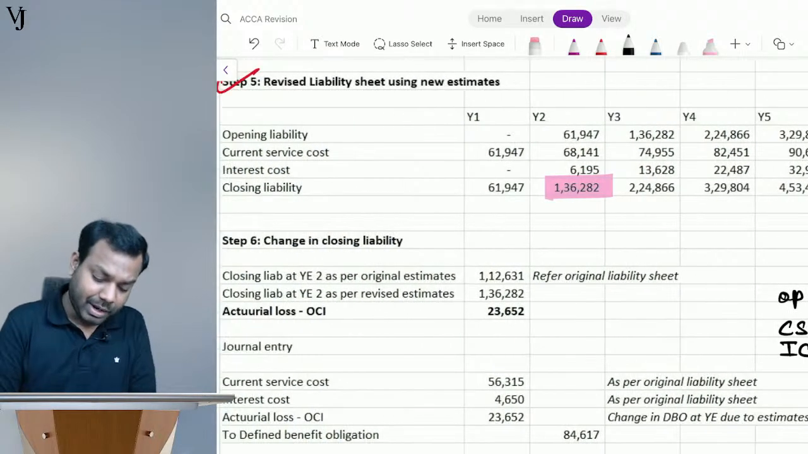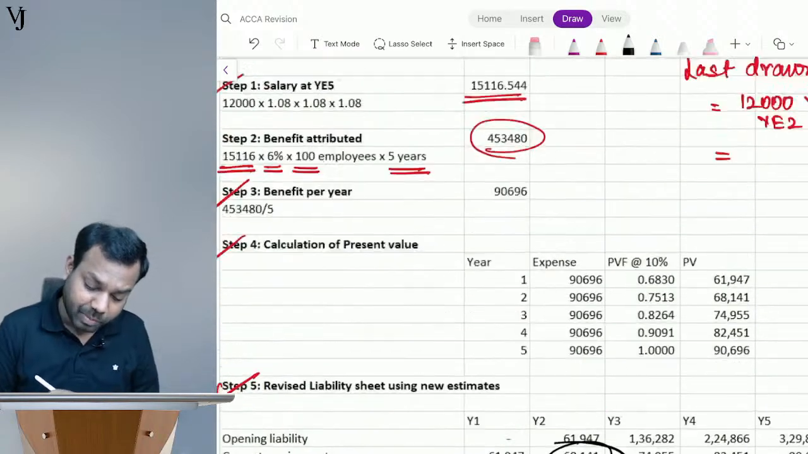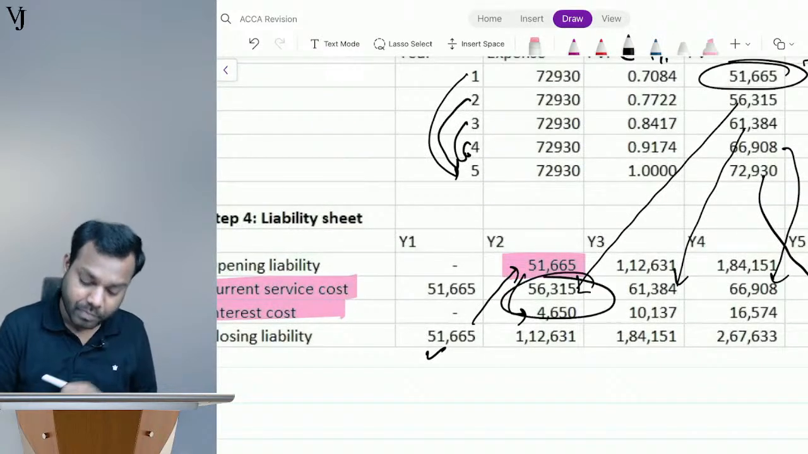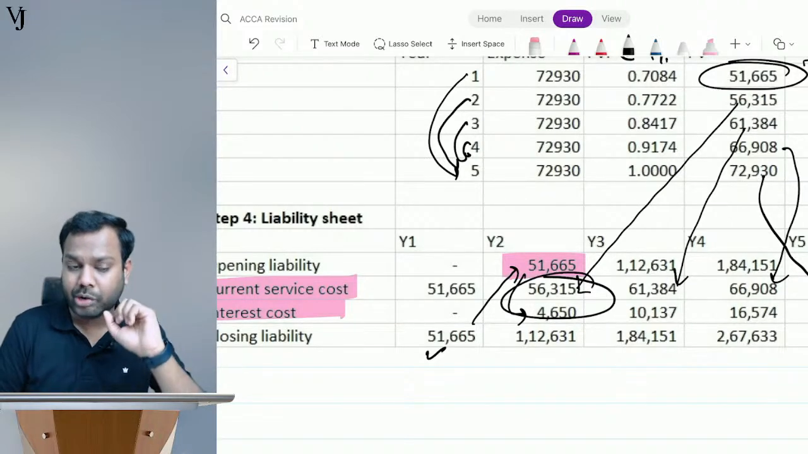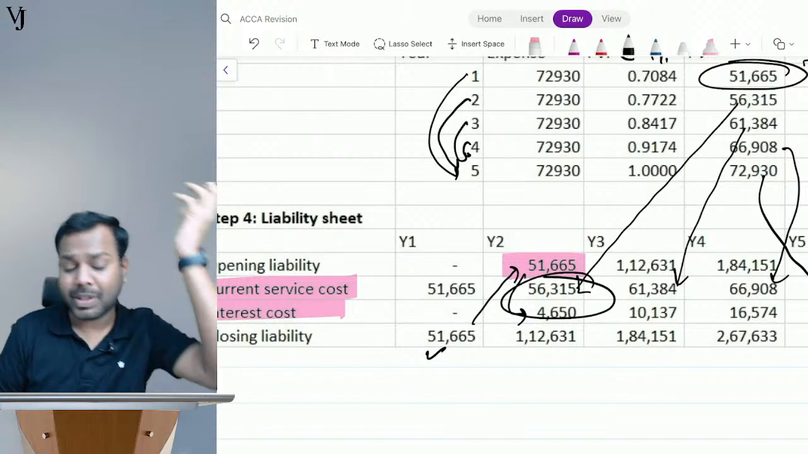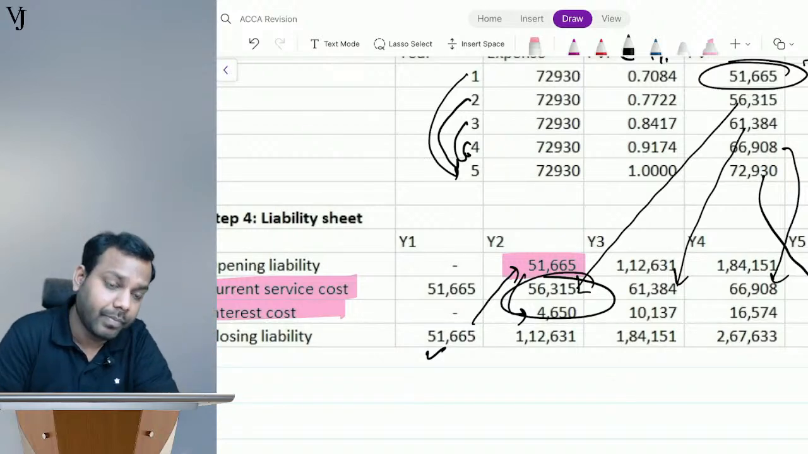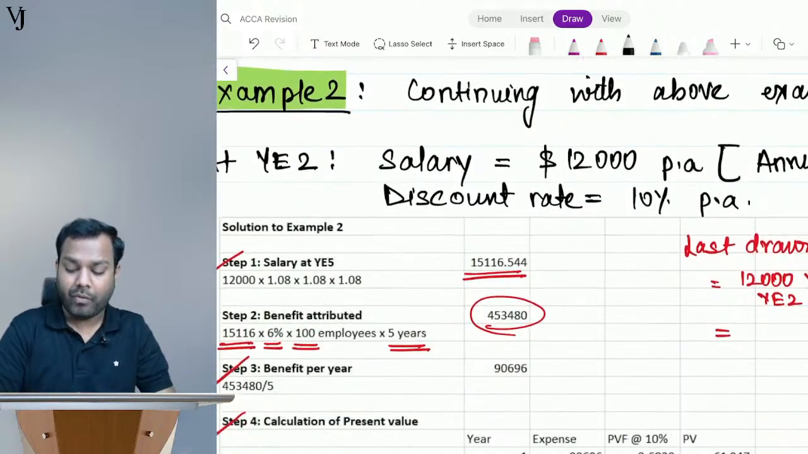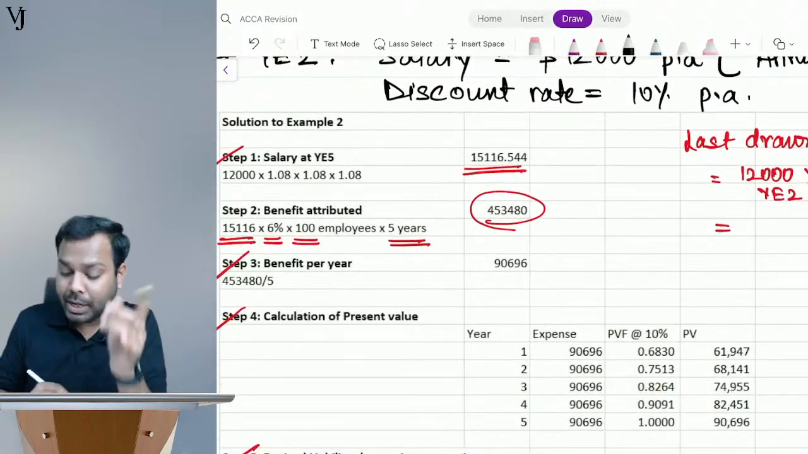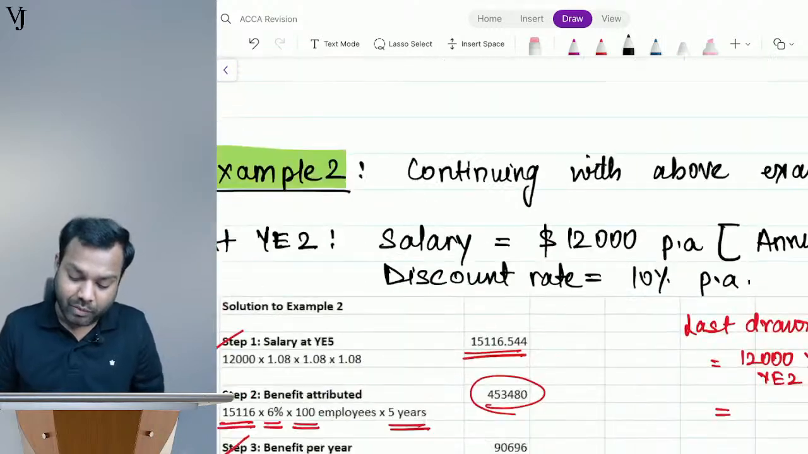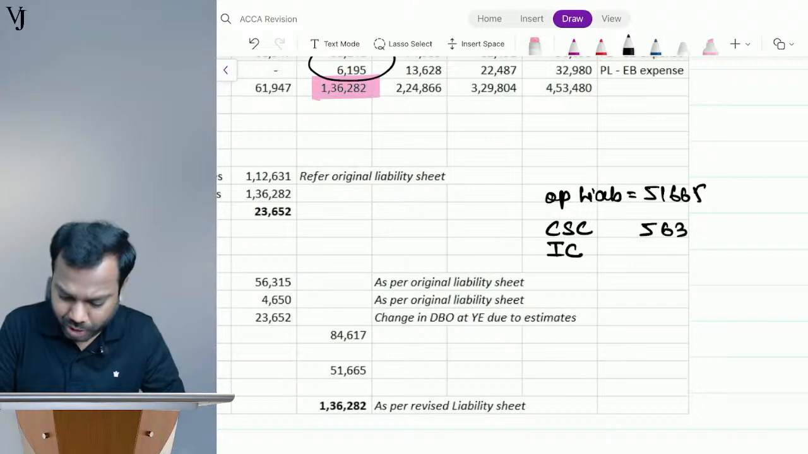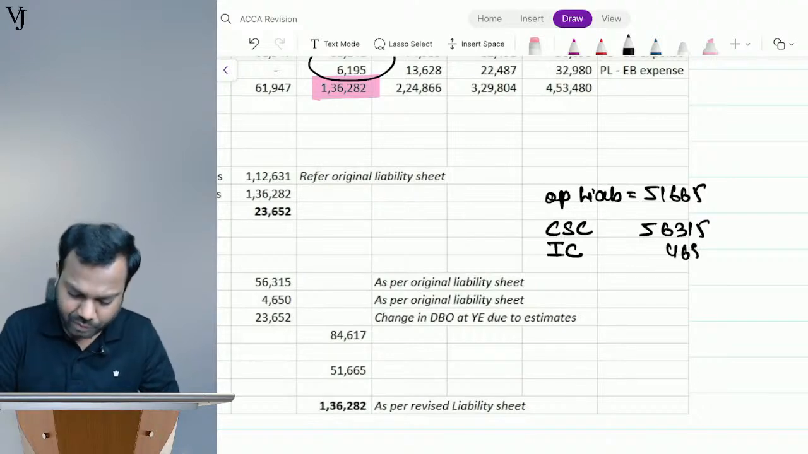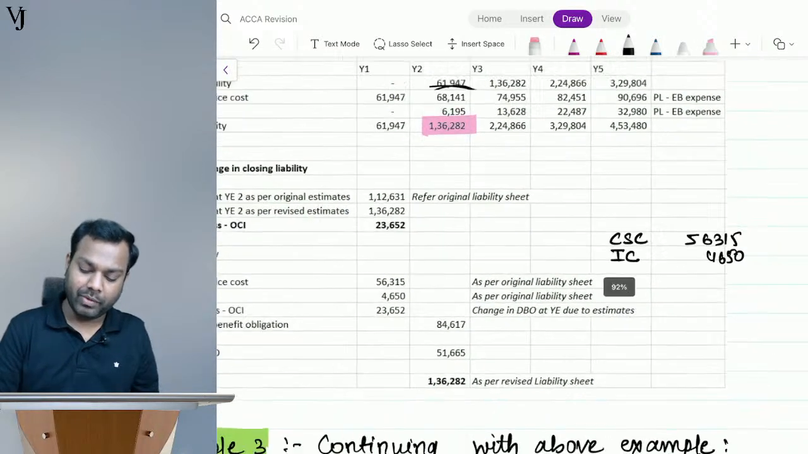Will I record as per this one or as per this one? The current service cost and interest cost, I will take as per the prior estimates or as per the current estimates? As per the above one, right? Why? Because the estimates are changing at the end of the year, not during the year. So what is the estimate? 56315 and 4650.